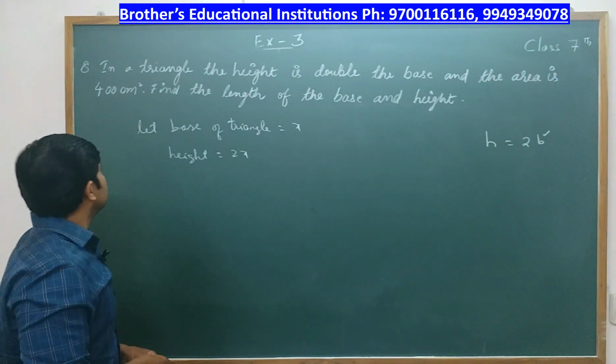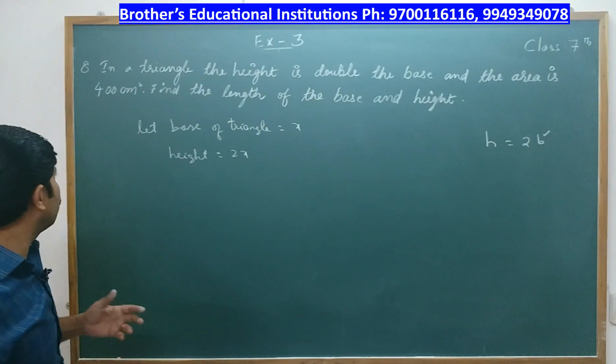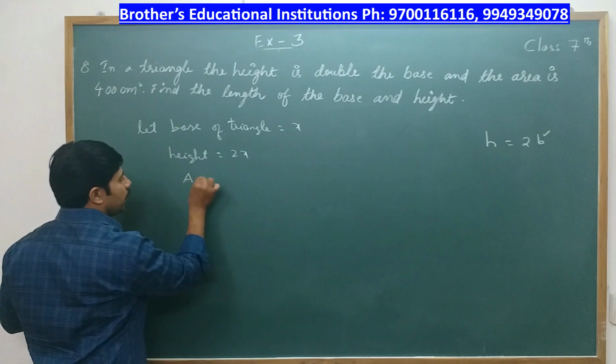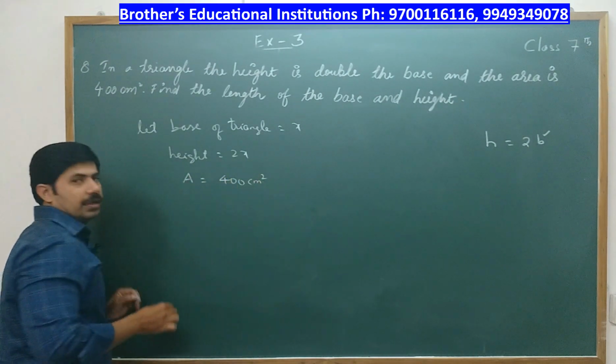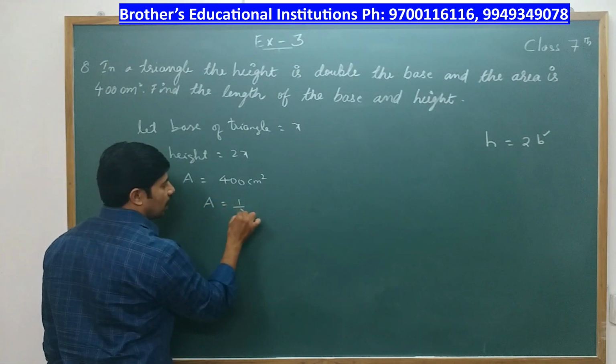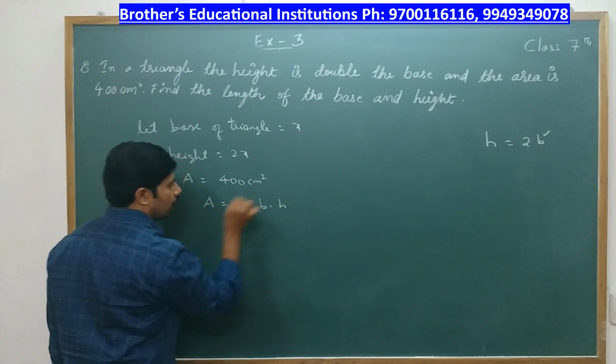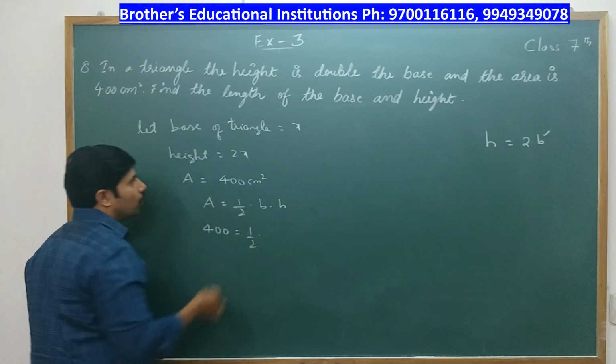Now they have given the area. So area is given as 400 centimeter square. Now I'll find out the area. So what is area of triangle? It is half into base into height. So 400 is equal to half into, what is base?